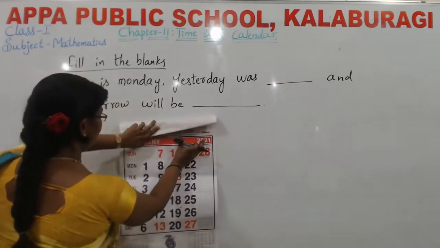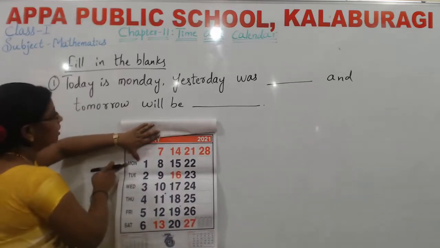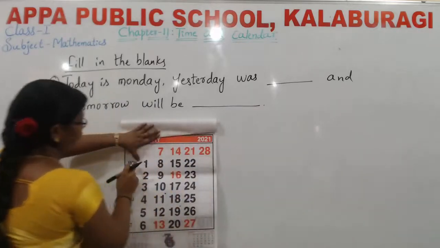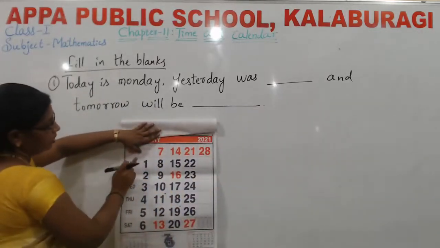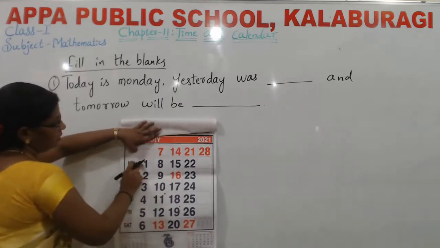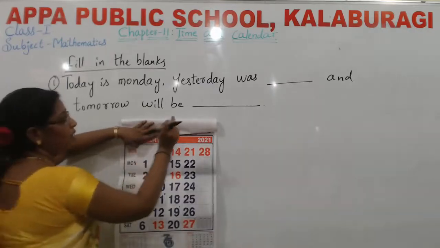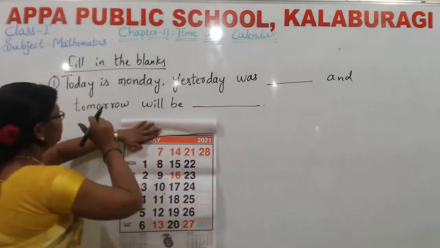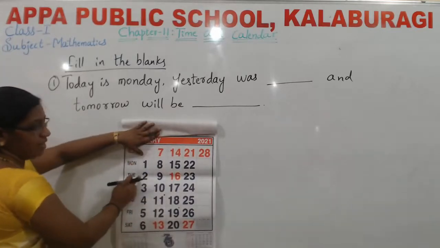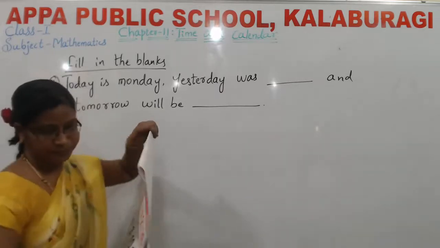Today is a Monday. What did they ask here? Yesterday was dash. I told before that day. Today means Monday. They have given today is Monday. Yesterday, the day before, what is it? You have to write here. And tomorrow will be, the next day will be. You have to write. What is it?